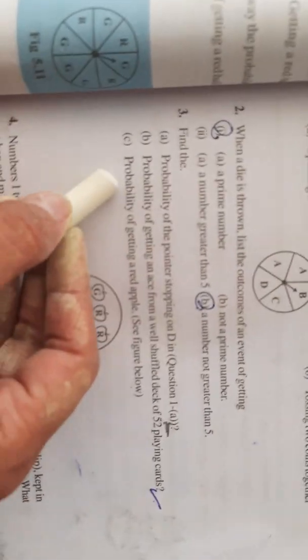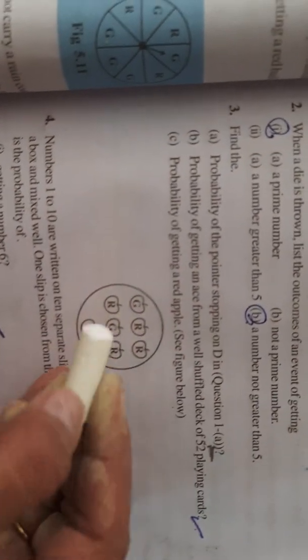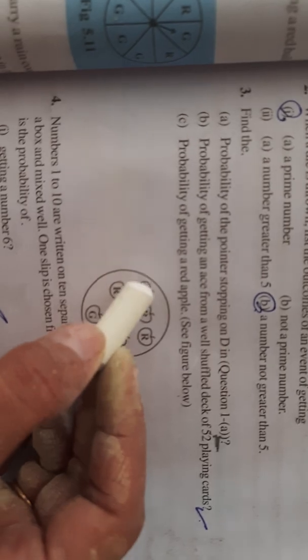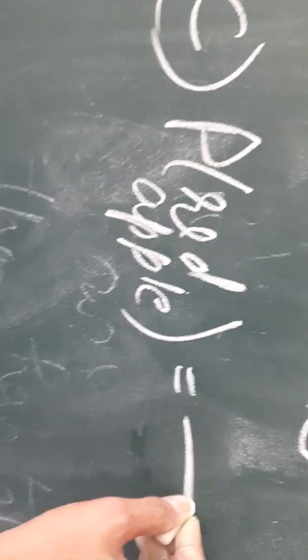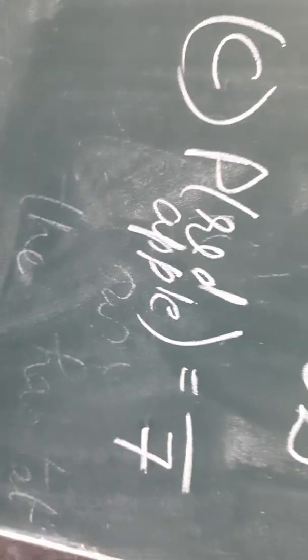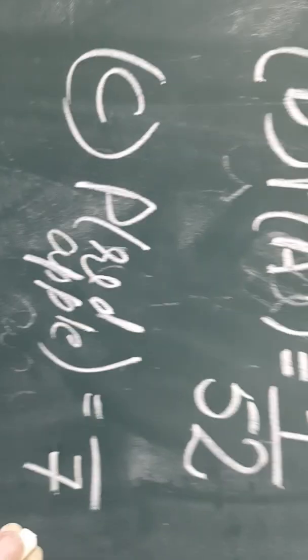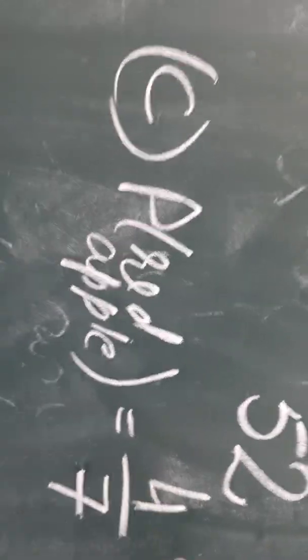Now dear students, C part, probability of getting a red apple. So here the chart is given to you. Let us first count the total number of apples. 1, 2, 3, 4, 5, 6, 7. So we'll take 7 in the denominator, as you know the formula, total number of outcomes. Now they are asking the probability for red. So count the red apples. 1, 2, 3, 4. So probability of getting red apple is 4 by 7.